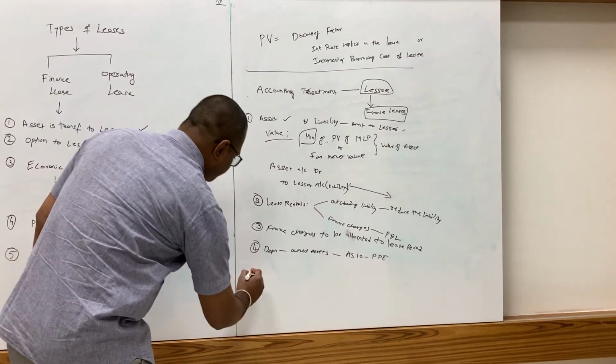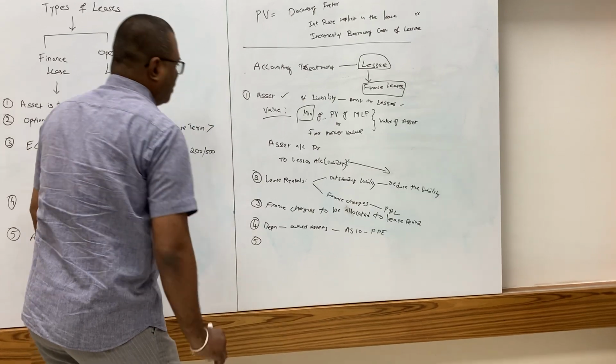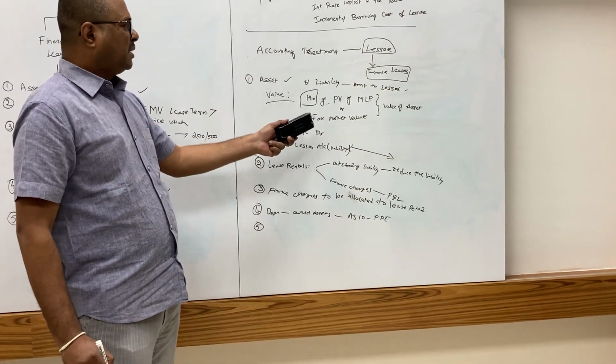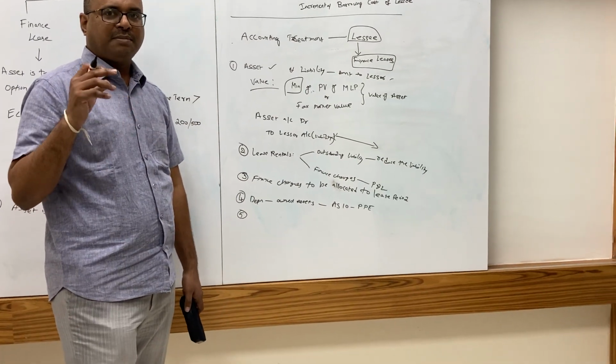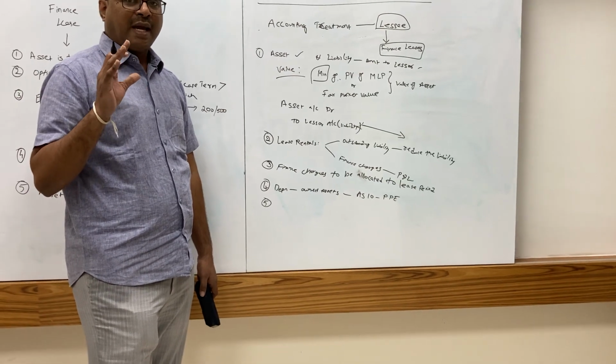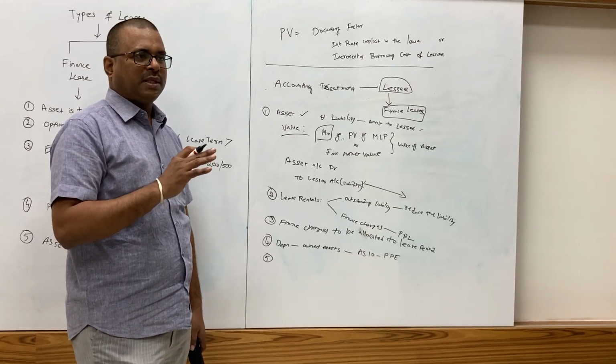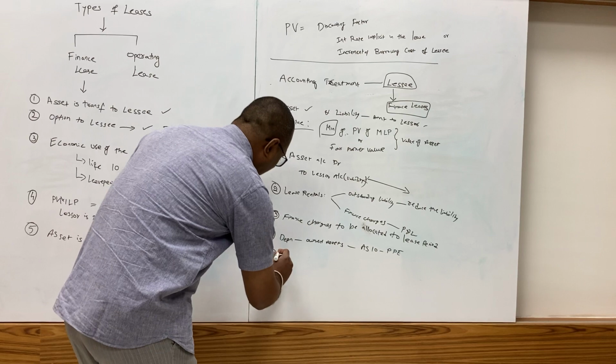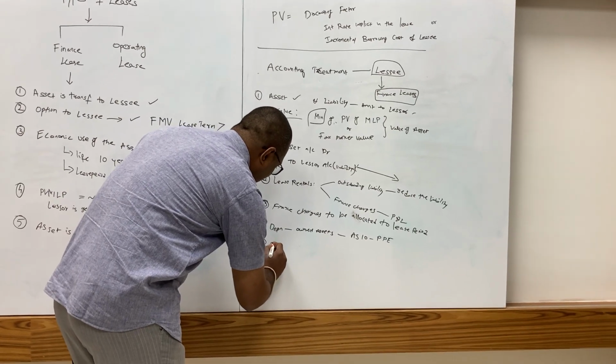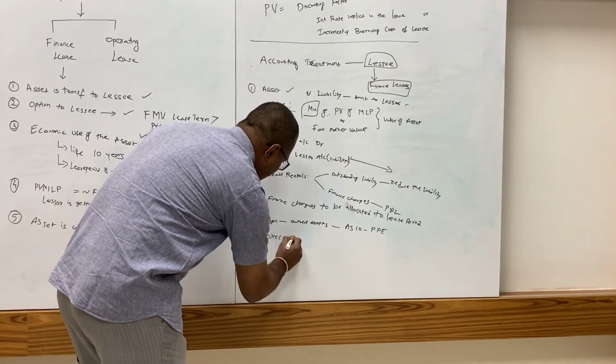And next, suppose to procure this lease asset he is incurring some one-time direct expenses to do this arrangement, he can add that to the value.